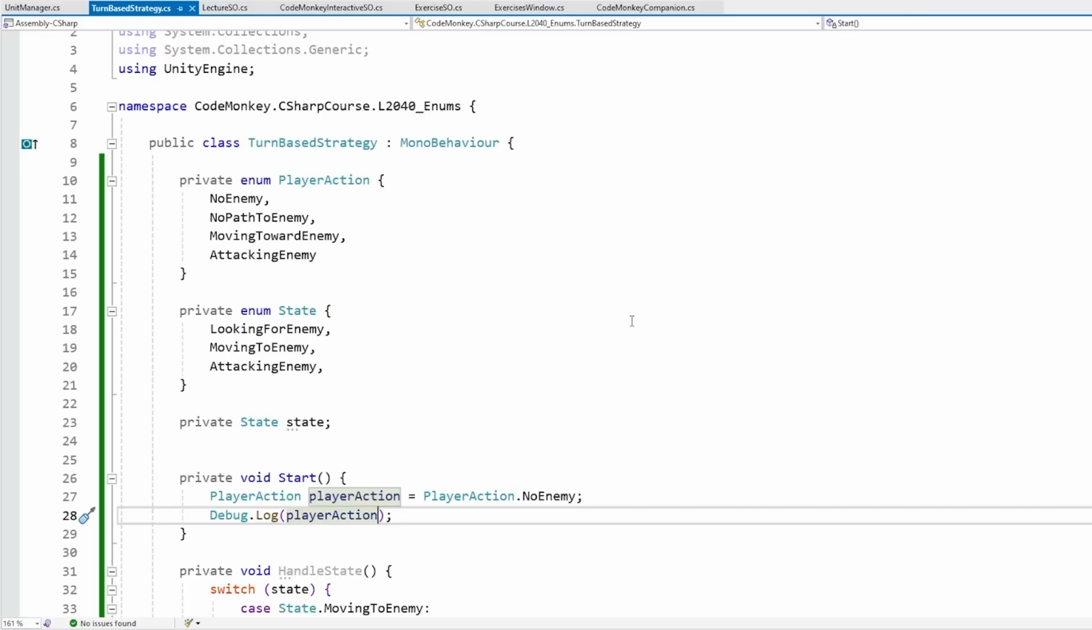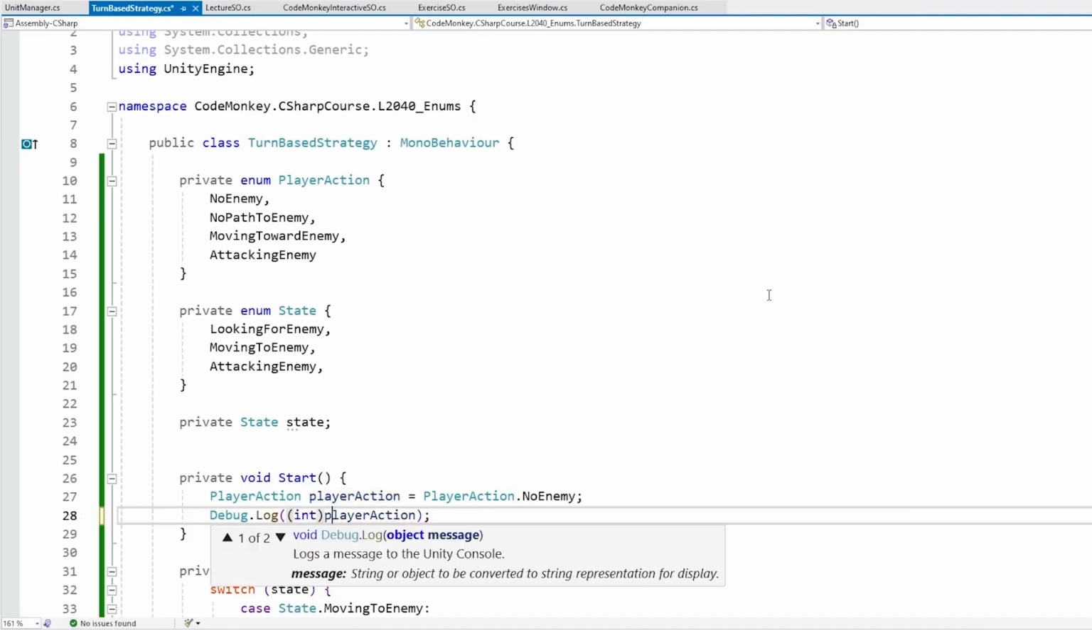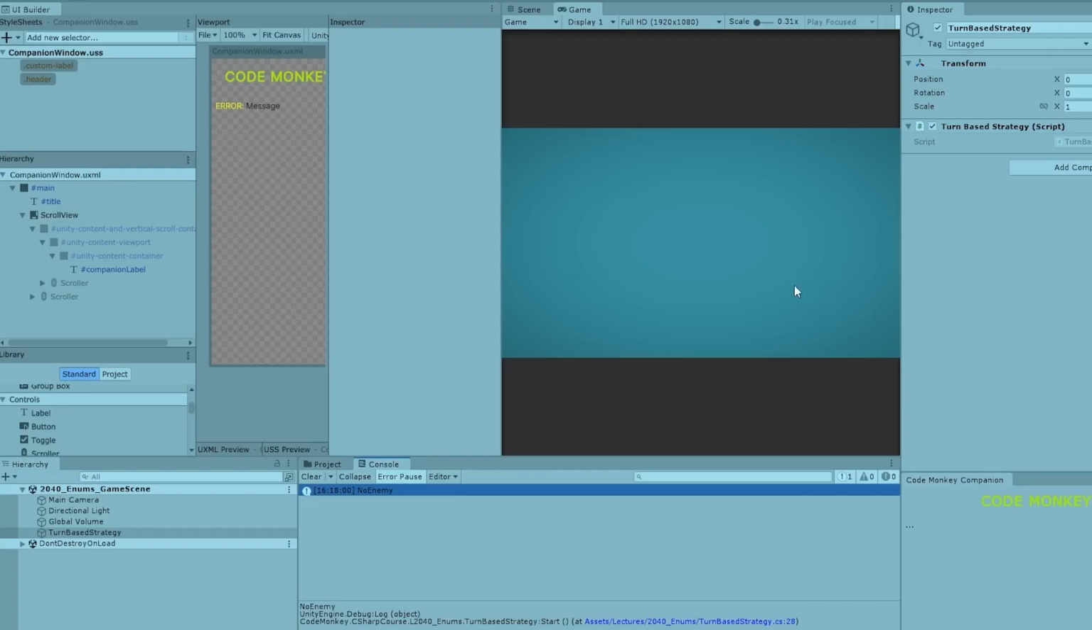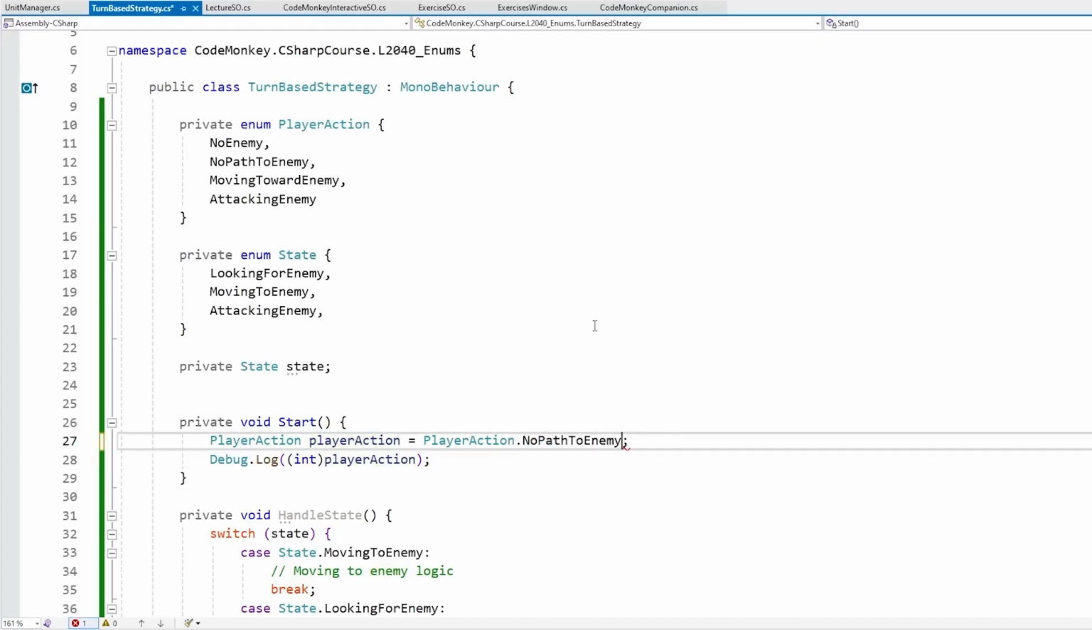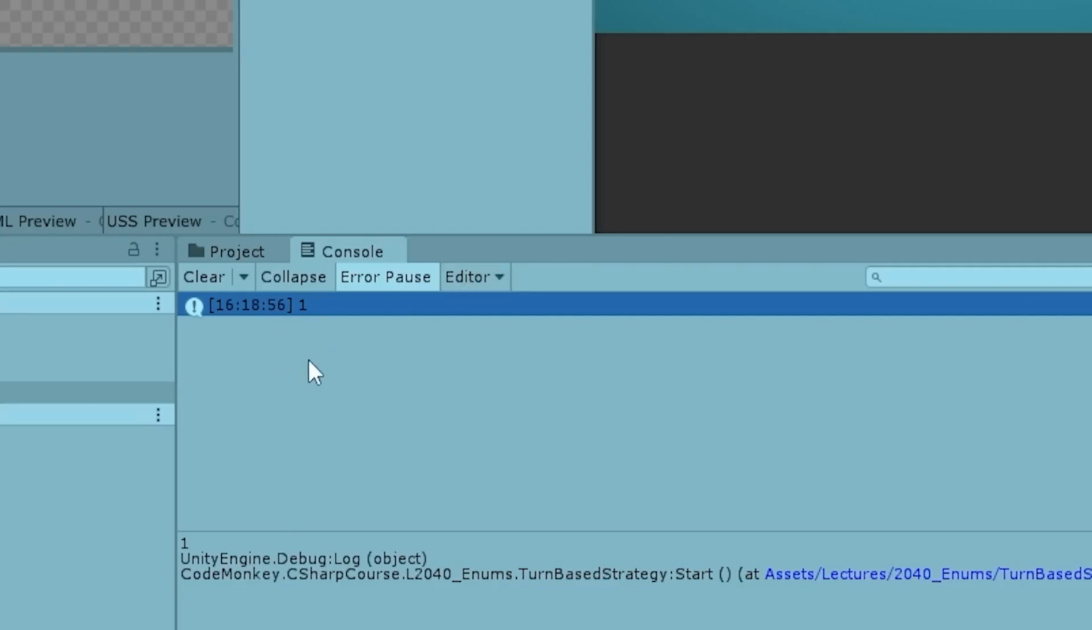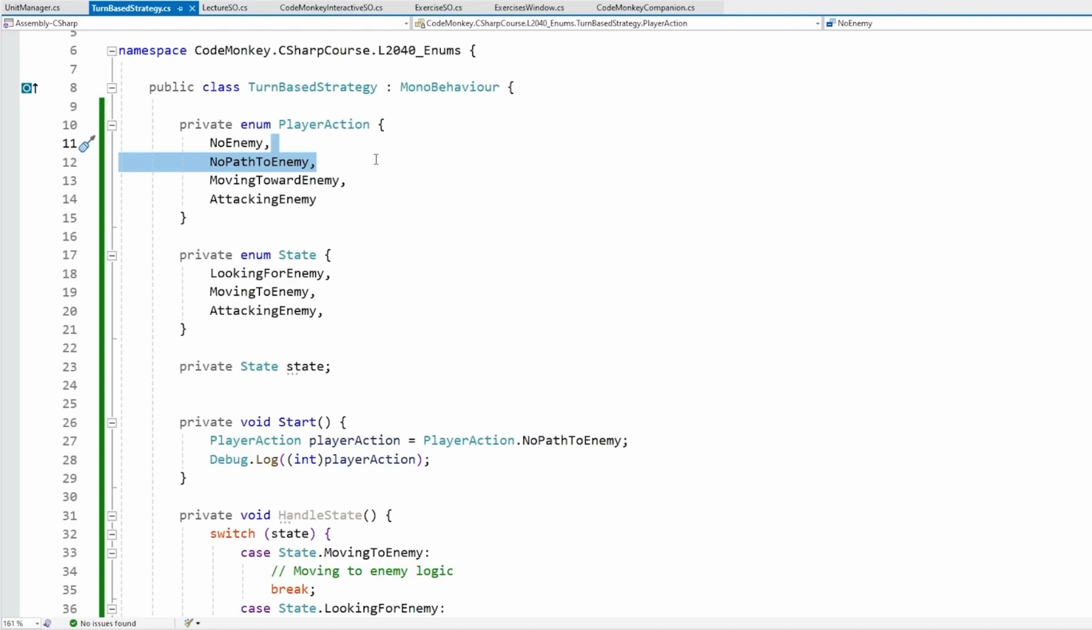However, like I said, on the back end these values are actually stored as ints. So if we cast this down into an int, let's see what this one says. And yep, the int is going to be 0. However, instead of printing out the int for no enemy, let's say the one for no path to enemy. So this is the second state that we defined. And yep, this one now prints 1. So the order is based on how you define them.